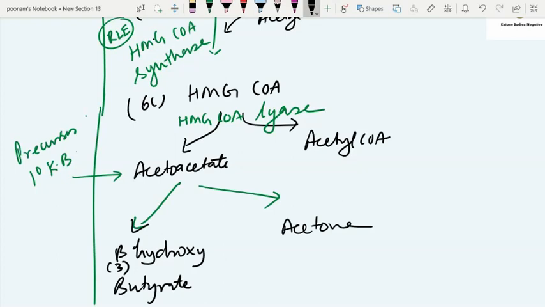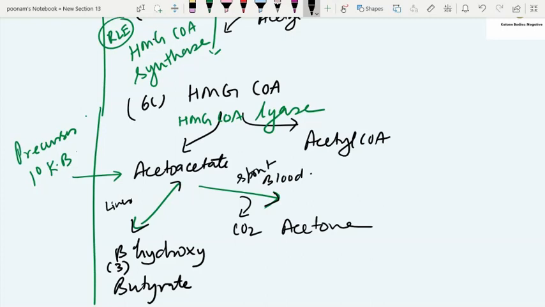The conversion of acetoacetate to beta hydroxybutyrate is a reversible process, taking place in the liver cell, but the conversion of acetoacetate to acetone takes place in the circulation, in the blood. The acetone formation is an irreversible process where carbon dioxide is removed spontaneously without need of any enzyme.